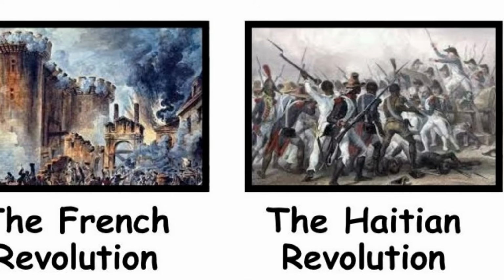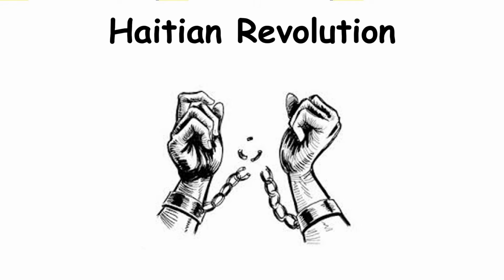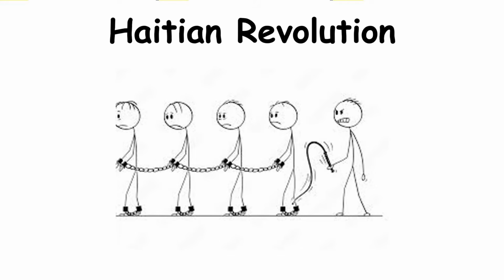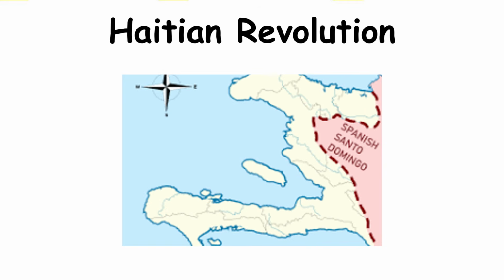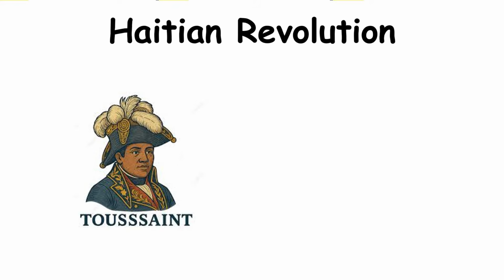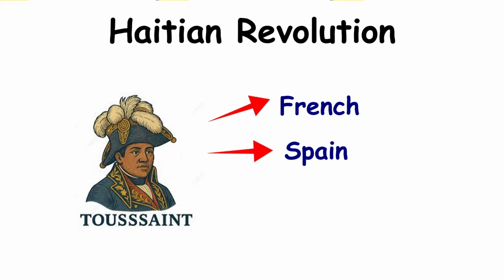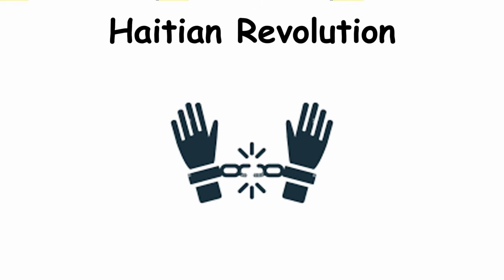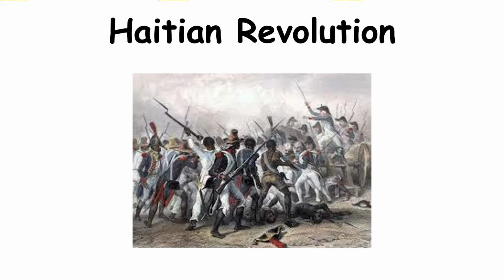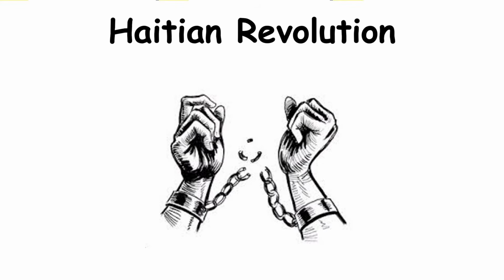The Haitian Revolution. The world's only successful slave revolution. Enslaved Africans in the French colony of Saint-Domingue, led by Toussaint Louverture, fought against French, Spanish, and British forces and won. Haiti became the first black republic and the second independent nation in the Americas. It proved that even the most oppressed people could fight for liberty, challenging slavery and colonialism worldwide.